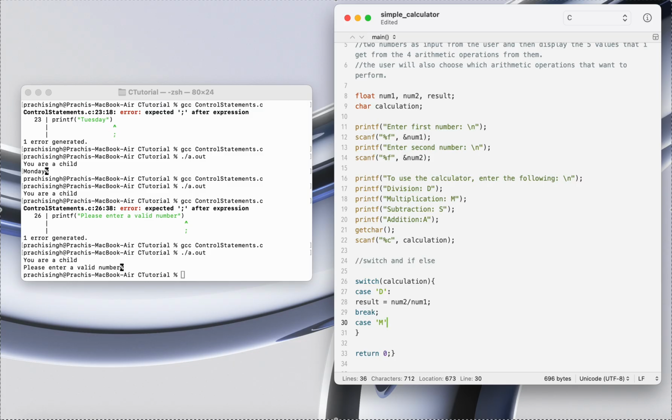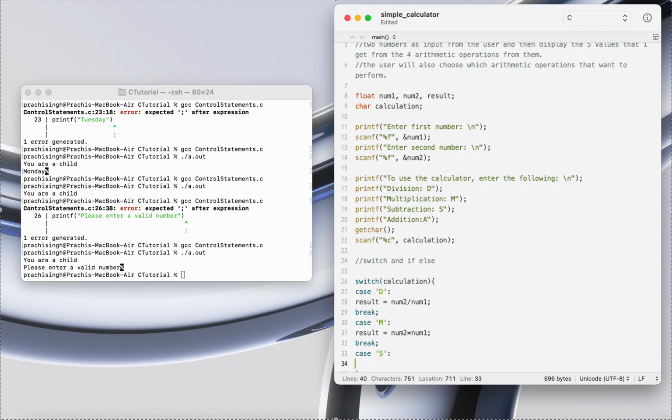Now M, if the user enters M, my result is going to be num2 into num1. Then I'm going to use break again. I'll also show you what happens if you do not use break. Next, what was my user going to enter?